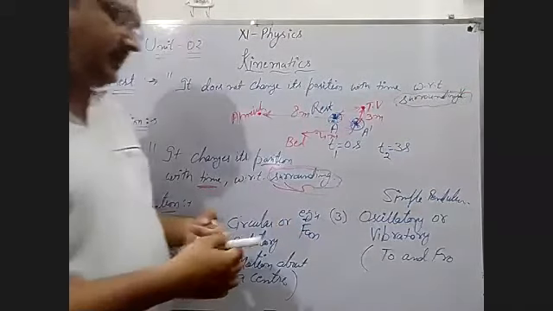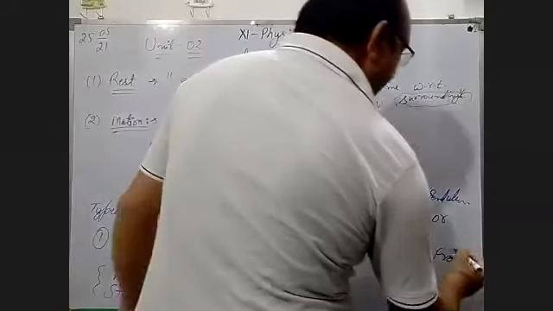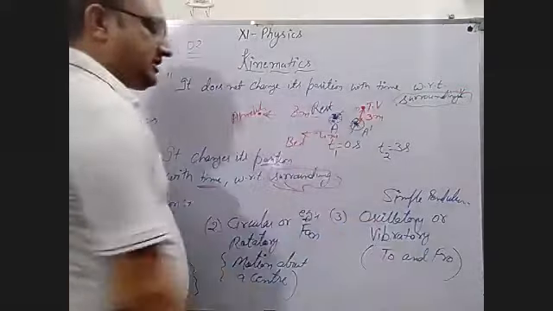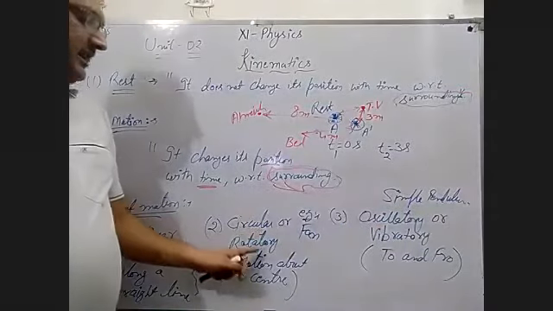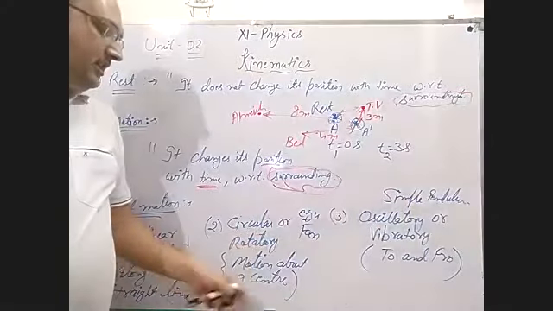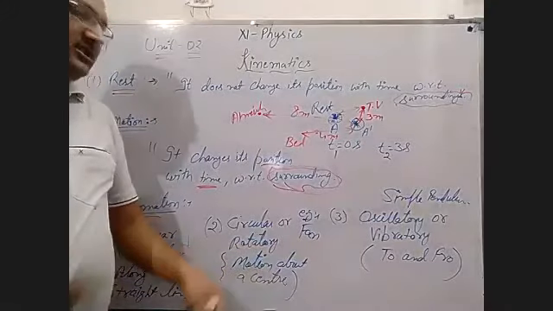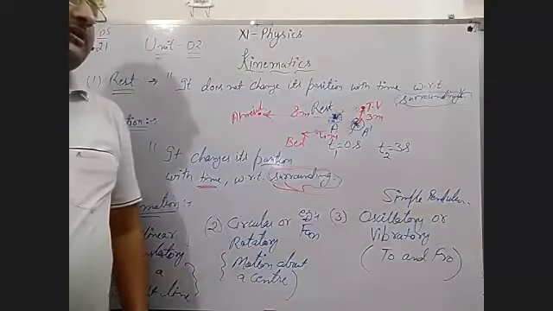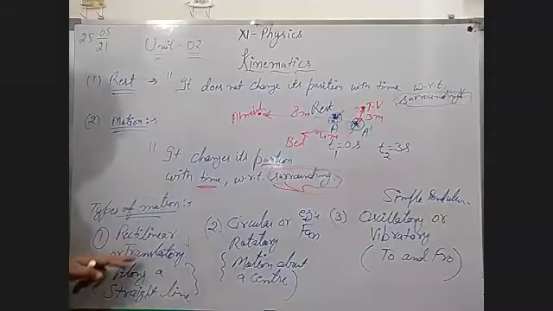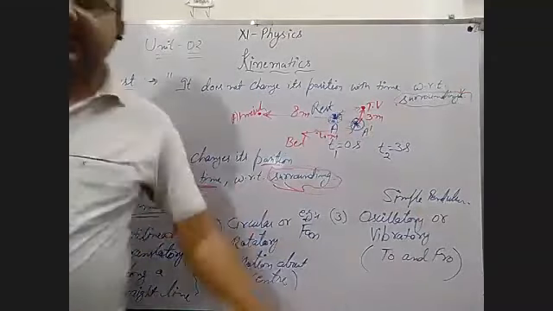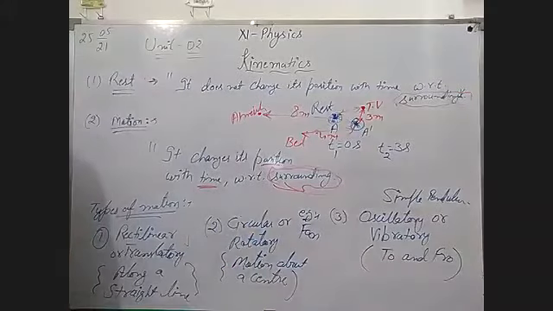So you can take this to and fro motion as oscillatory motion. Rotatory and circular is for things which are moving around a point or axis, and rectilinear or translatory is when an object moves in a straight line. This type of motion you should know.